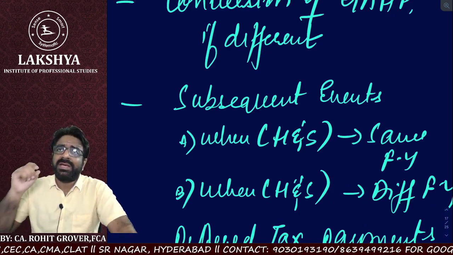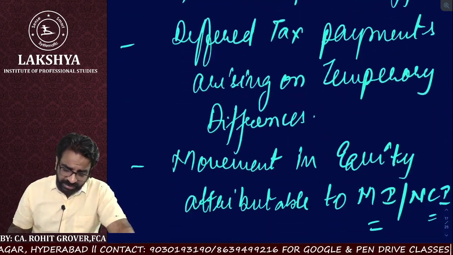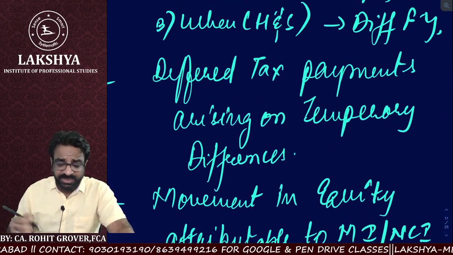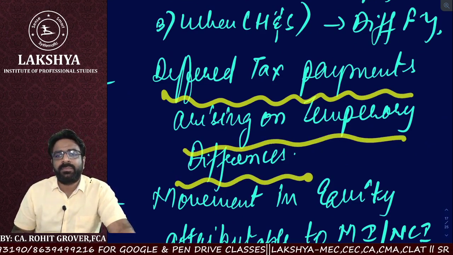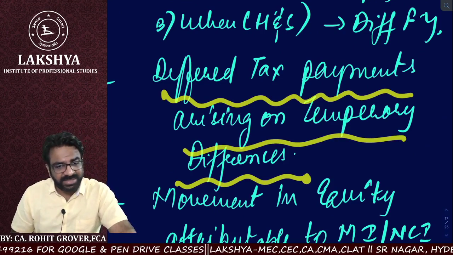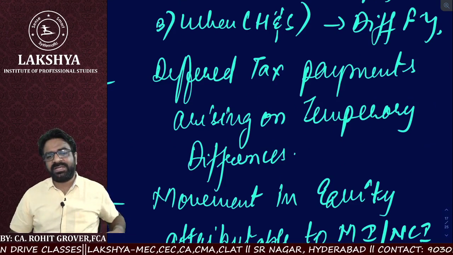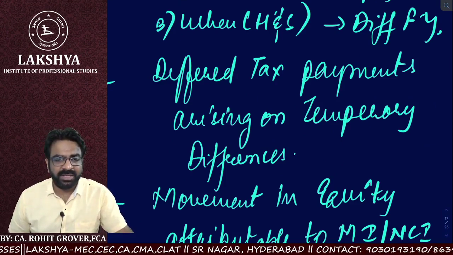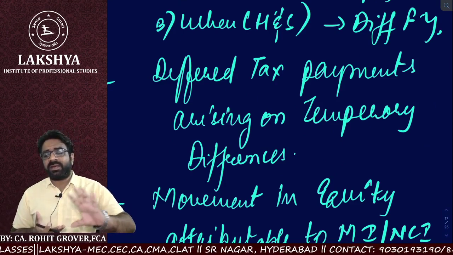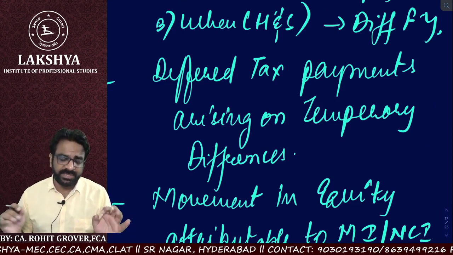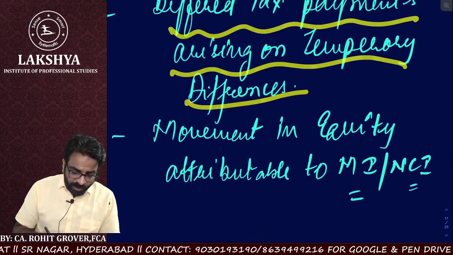Then there is deferred tax, which is a technical term we use in taxation: deferred tax arising on temporary differences. Whether it will arise every year or not, yes, it will arise every year. So what do we call them? Deferred tax adjustments, which arise every year. Clear everyone? So deferred tax arising on the temporary differences is also one of the current consolidation adjustments. And the last one, movement in equity.